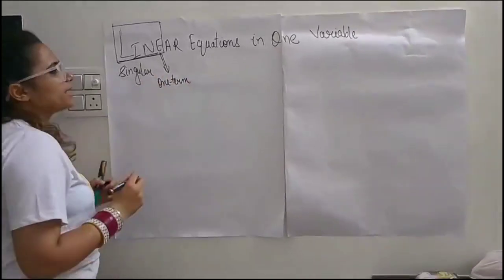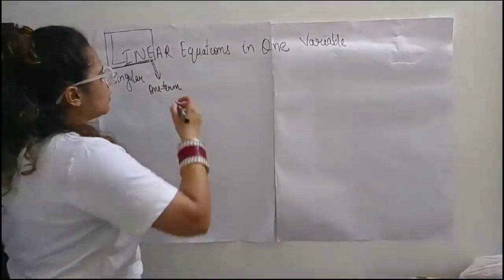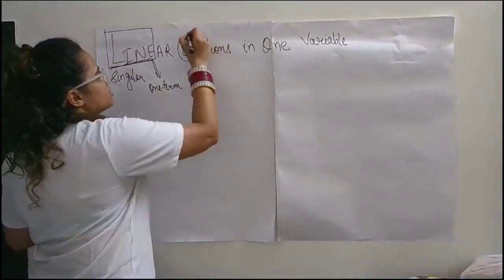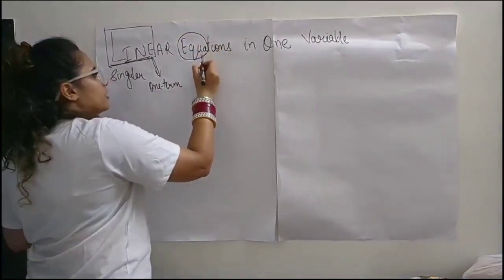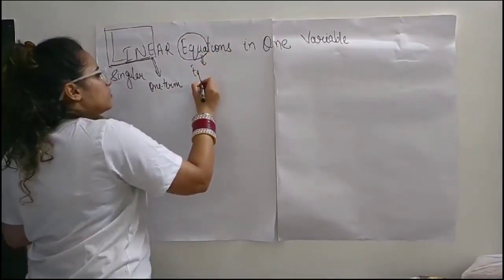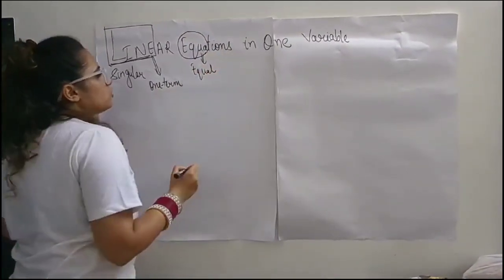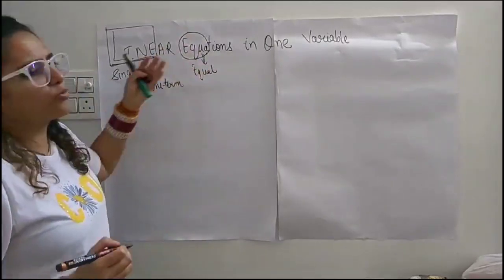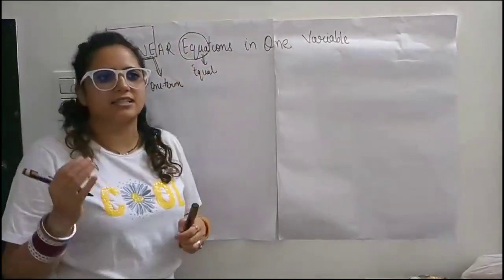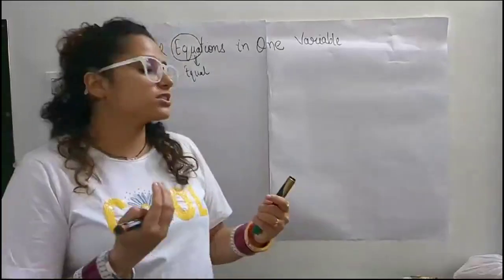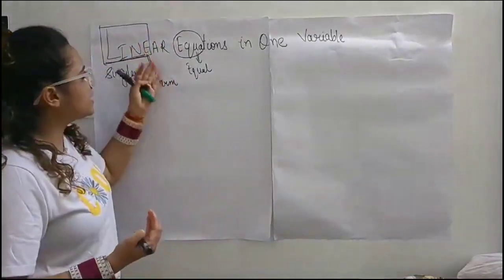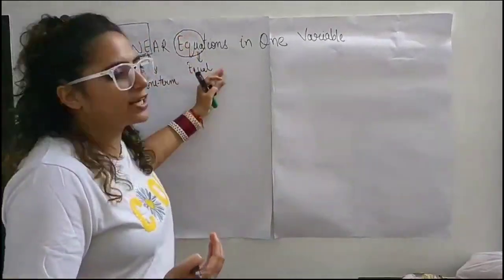If we break the word equation, it is a little bit related to the word equal. So one term, equal, what does it mean? We can say there are terms which contain 1 degree, or one term, and which have a sign of equal.